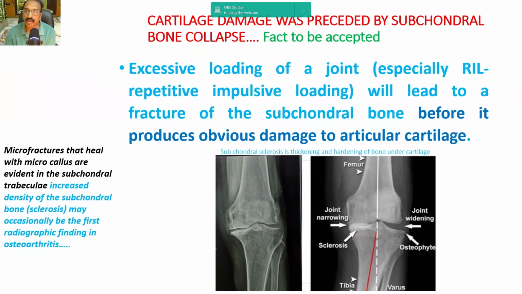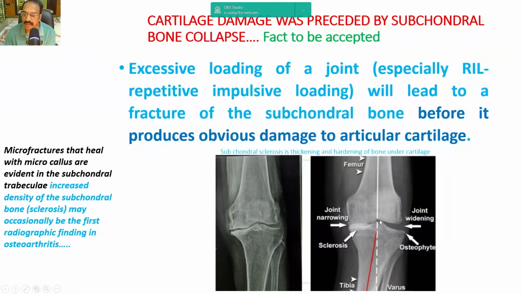Excessive loading of a joint, especially repetitive impulsive loading, will lead to a fracture of the subchondral bone before it produces obvious damage to articular cartilage. So microfractures that heal with microcallus are evident in the subchondral trabeculae. Increased density of the subchondral bone may occasionally be the first radiographic finding in osteoarthritis.